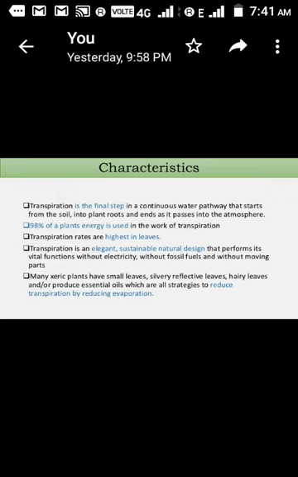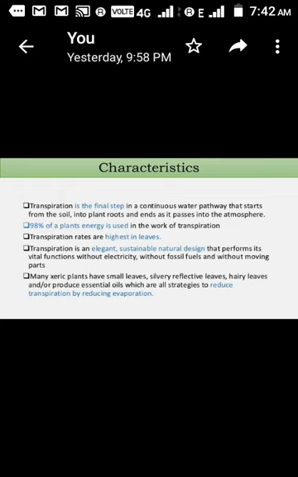Next, many xeric plants have small leaves. These are modifications of plants to reduce transpiration. How are they going to reduce it? Let's have a look. Xeric plants means those plants which are found in xeric conditions, where water deficiency is there, like in Rajasthan, where the Thar Marusthal is. Such types of plants are found in those kinds of areas.